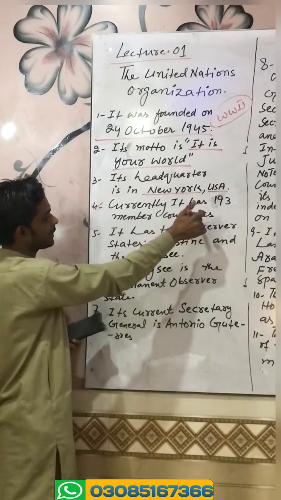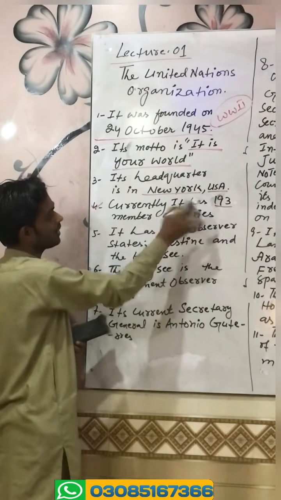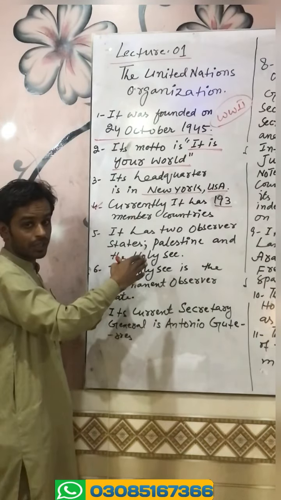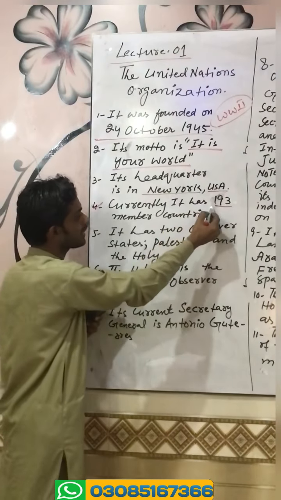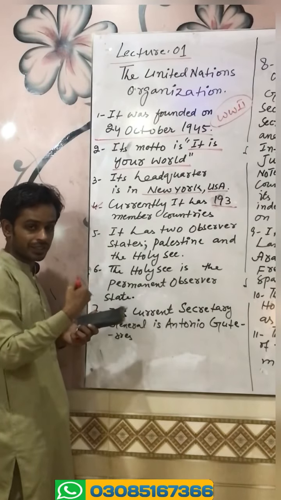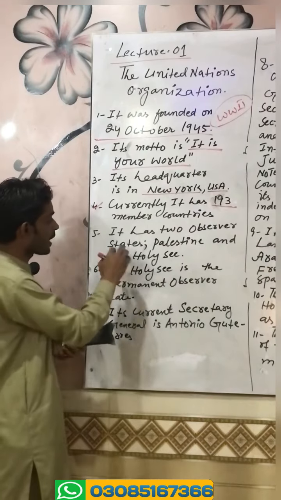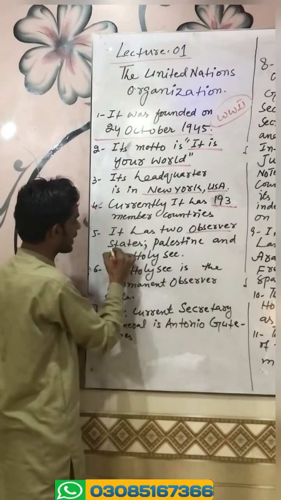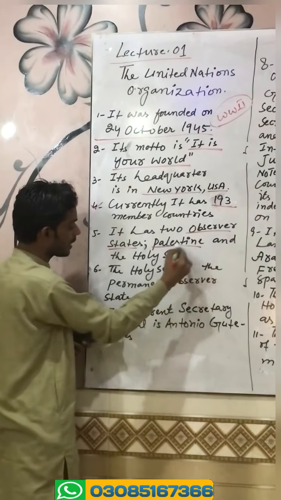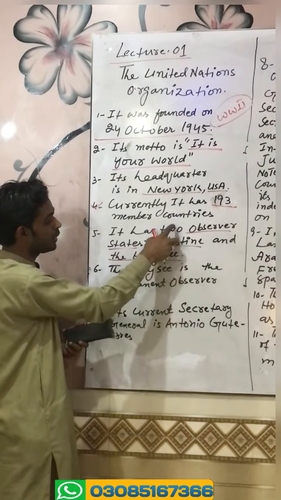It has 193 member countries currently. These are our objective questions. We are not discussing UNO in a theoretical manner. We are just discussing its objective type of questions, which are very necessary for the upcoming CSS screening and for other job preparations as well. It has two observer states, Palestine and the Holy See.